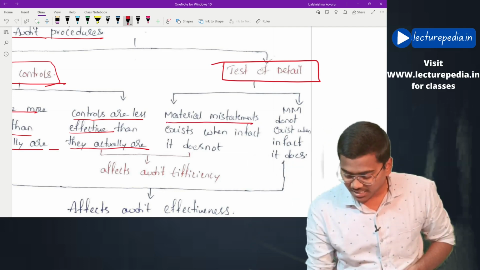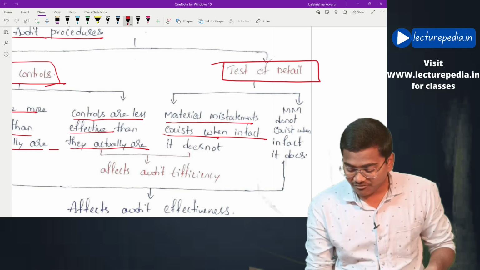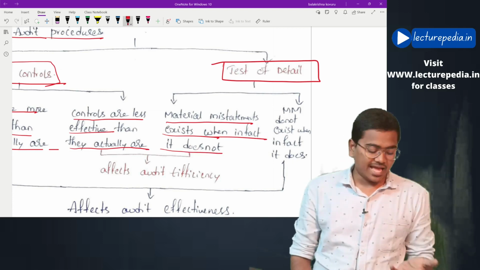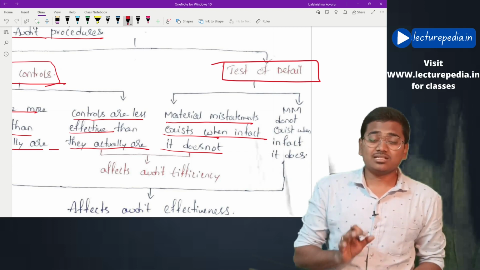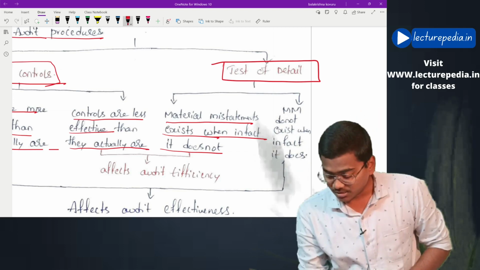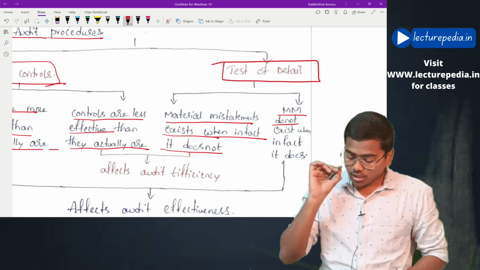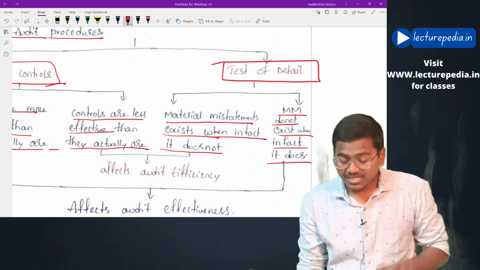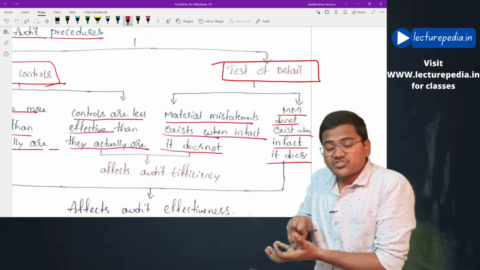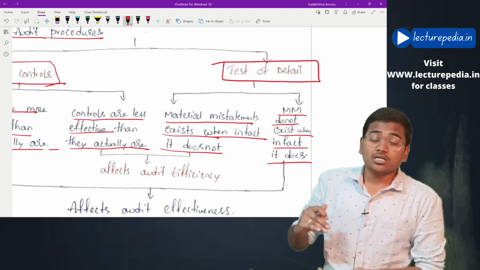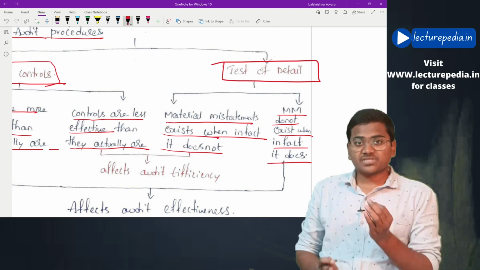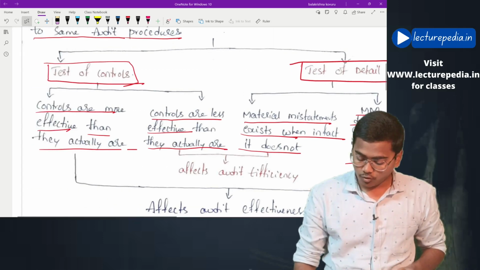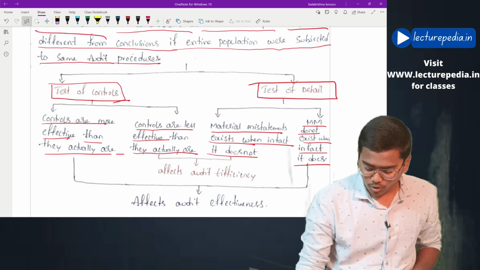Material misstatements exist when in fact they do not exist. Actually there are no material misstatements, but the auditor gives his opinion stating that there are material misstatements. Next, material misstatement does not exist when in fact it does. There are material misstatements in the entity, but the auditor gives his opinion stating that there are no material misstatements in the entity. Now from these four, which will be more dangerous?